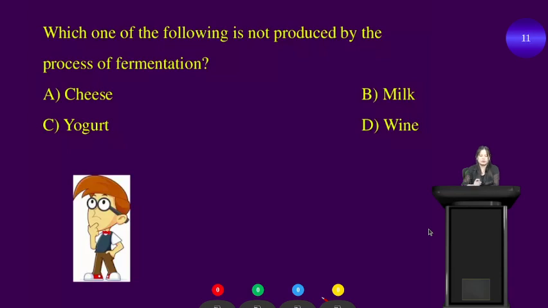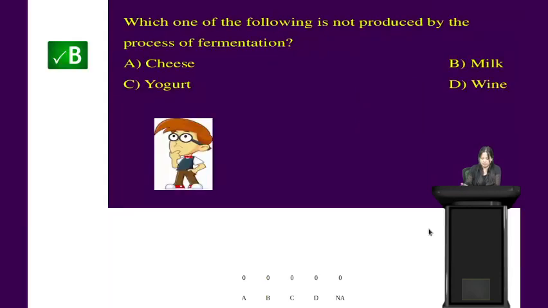Yes, students, which one of the following is not produced by the process of fermentation? All right students, your time is up. So we have seen that cheese is produced by fermentation. Yogurt is also produced by fermentation. Wine is also produced by fermentation. So here the correct answer will be option B, that is milk. Milk is fresh, right? It is not produced by the process of fermentation.